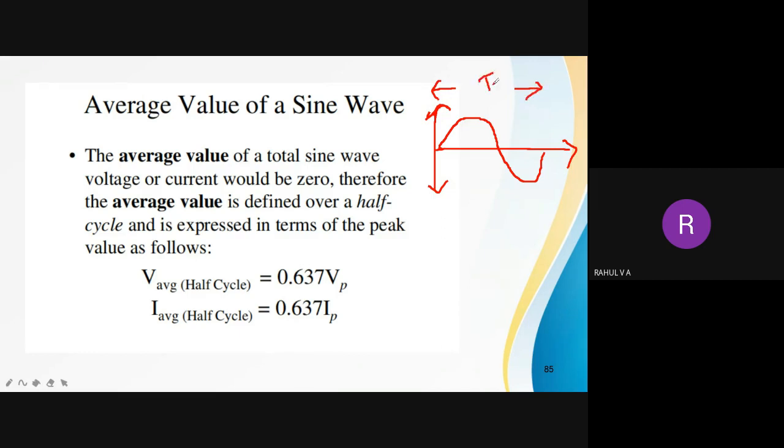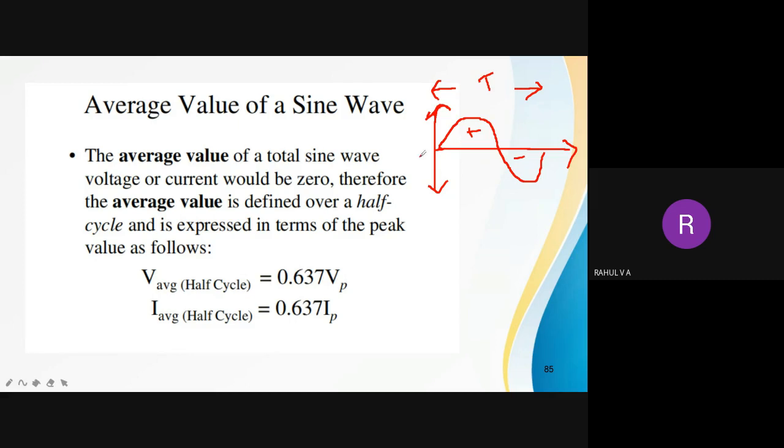There are two half cycles, one positive half cycle and one negative half cycle. For a symmetrical waveform, both positive and negative half cycles look almost the same.